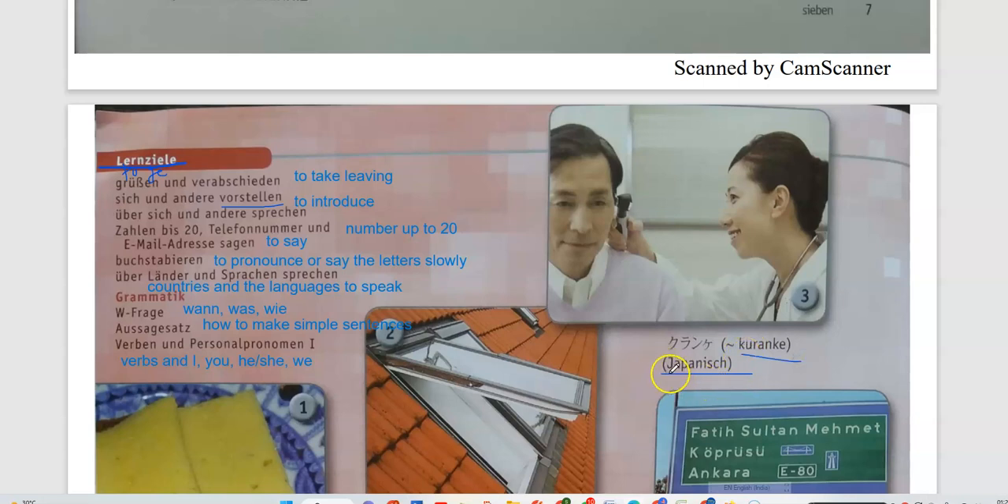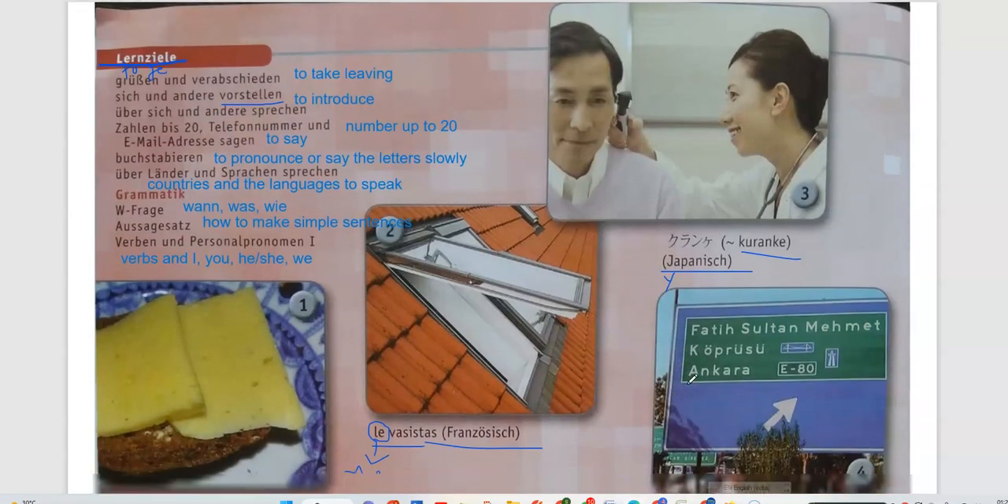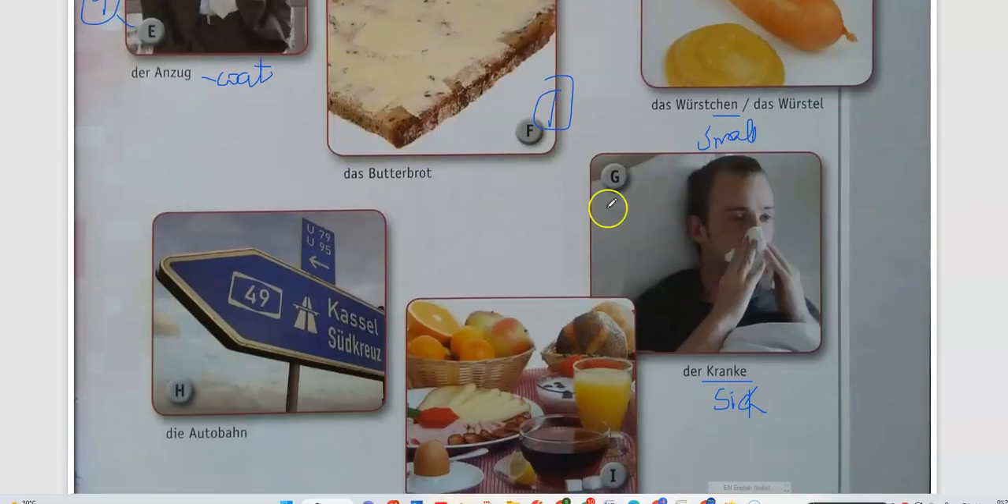So actually, according to the German language, the J is pronounced as Y. So it is Japanische Kuranke. The picture is number 3, so we have to match it with the G, the third one. Then we have the Autobahn. The Autobahn is the highway. In German it is the highway actually.